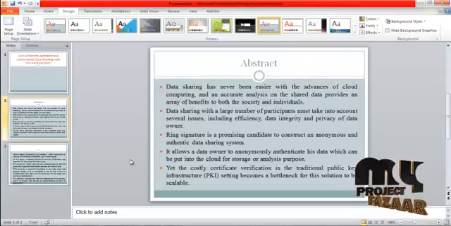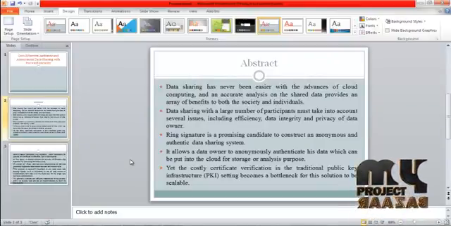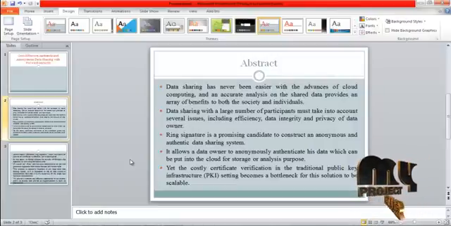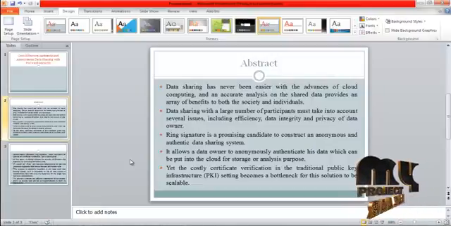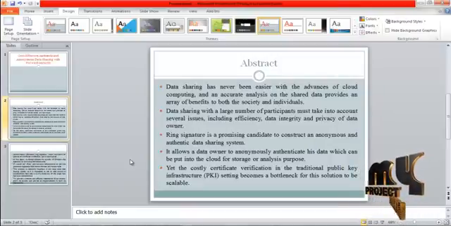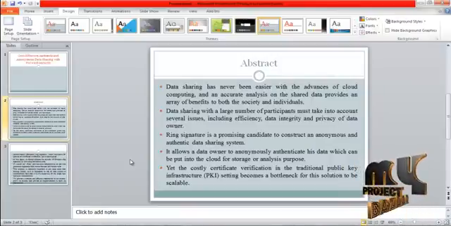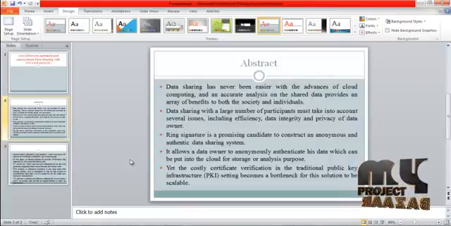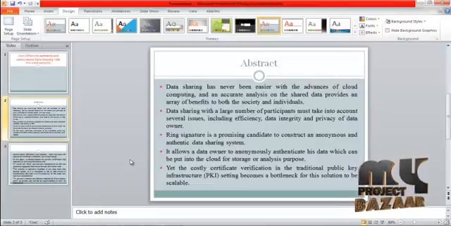This video will lead us to the demo of cost-effective, authentic and anonymous data sharing with forward security. Data sharing has never been easier with the advances of cloud computing, and an accurate analysis on the shared data provides an array of benefits to both the society and the individuals. Data sharing with a large number of participants must take into account several issues, including efficiency, data integrity, and the privacy of data owner. Ring signature is a promising candidate to construct an anonymous and authentic data sharing system.